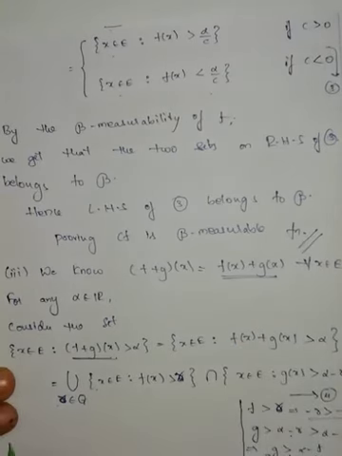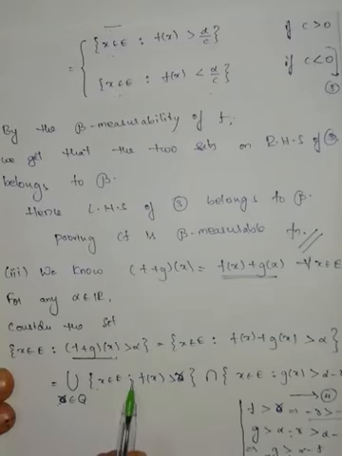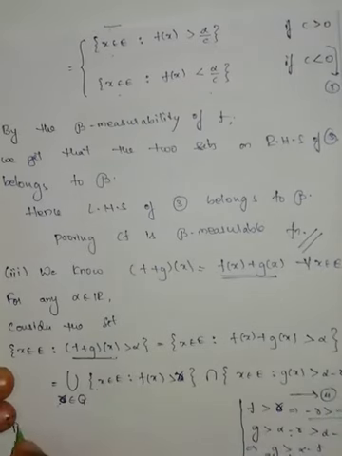Therefore, the union over all those rational numbers of the set x belongs to E such that f of x is greater than R, intersection this set. If I take this, again we will get the same set.